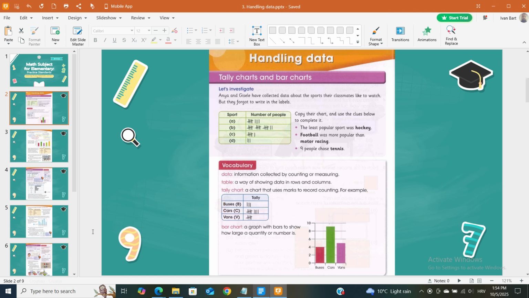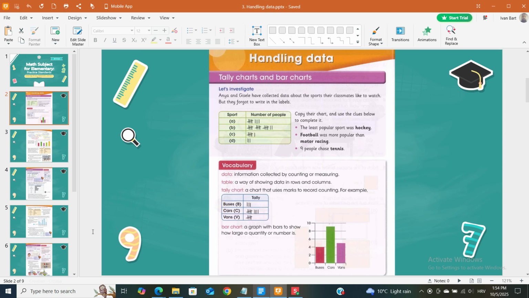Vocabulary. Data: information collected by counting or measuring. Table: a way of showing data in rows and columns. Tally chart: a chart that uses marks to record counting. For example, tally: buses, cars, vans.